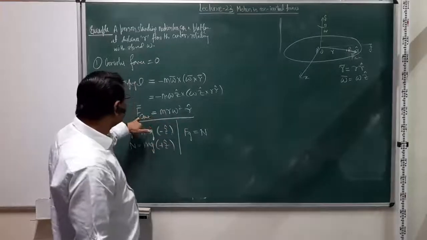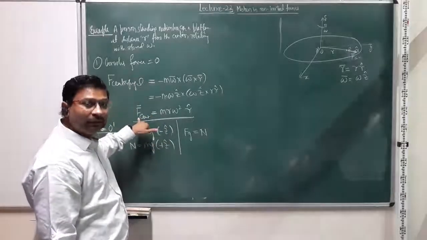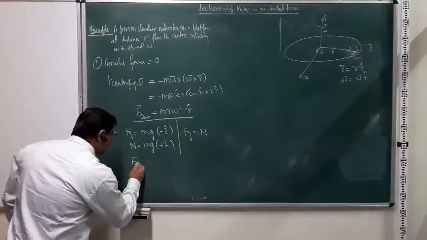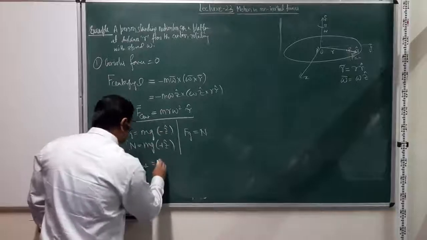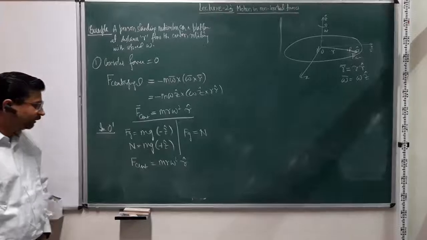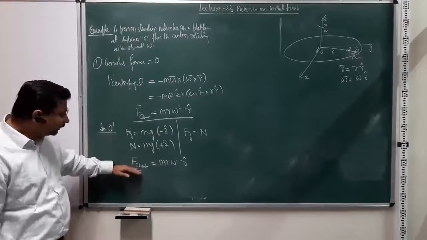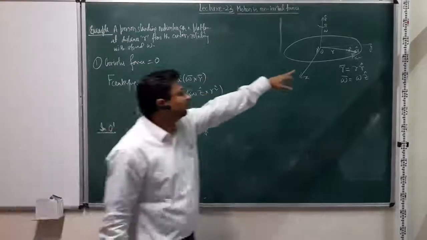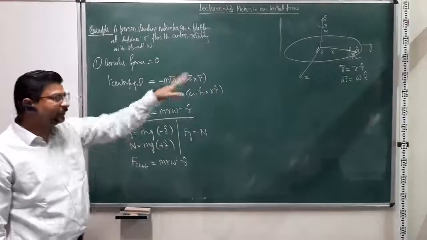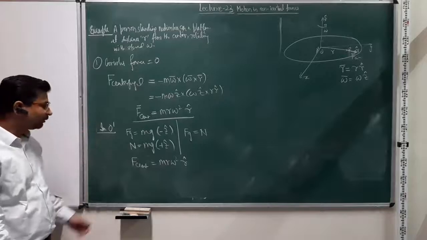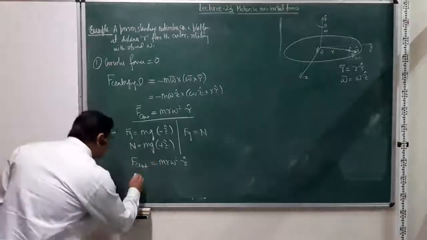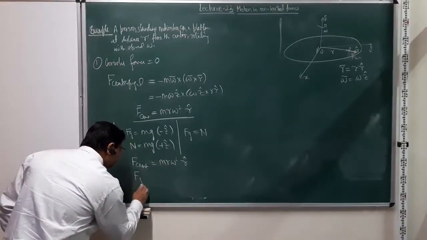The person will feel a centrifugal force which is pushing it outwards, right? So F centrifugal, which is equal to m r omega square r cap, is pushing it outwards, and because under this force the system is not evolving, the person is not moving, it is still maintaining its radial position r. That means this also has to be balanced by some other force, right, and that force will be friction.